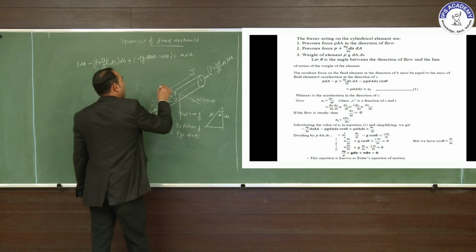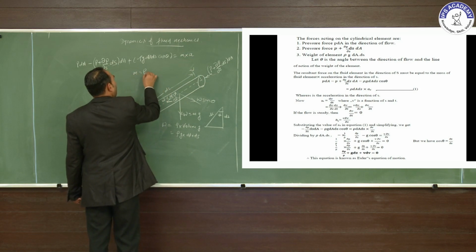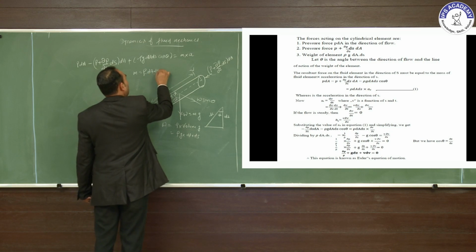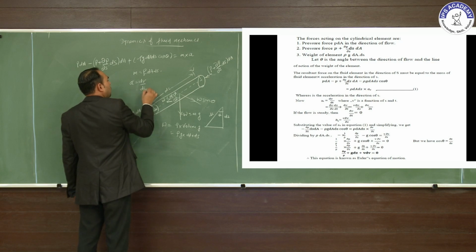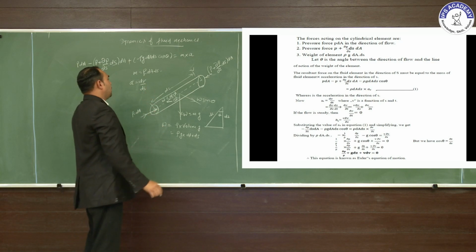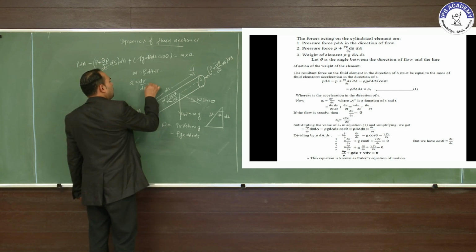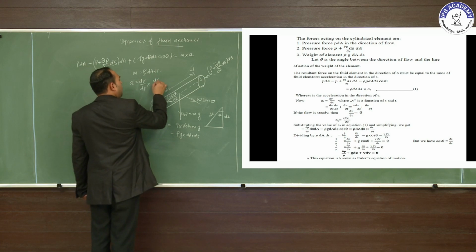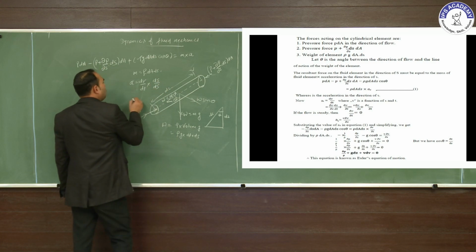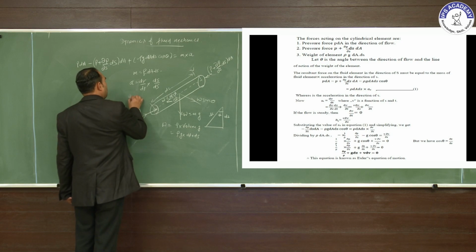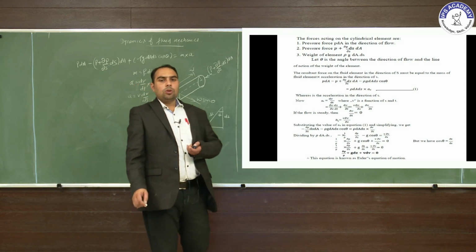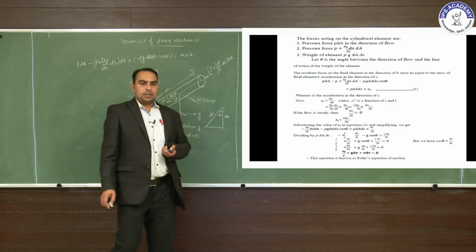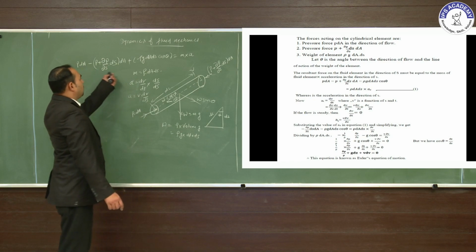Mass is rho into dA into ds, and acceleration is dv upon dt, multiplied by ds upon ds, so acceleration equals v into dv upon ds. So we put the value of acceleration and resolve this equation.